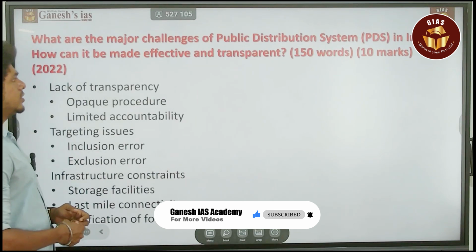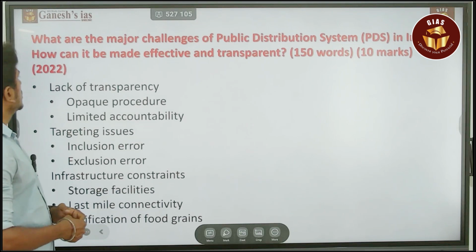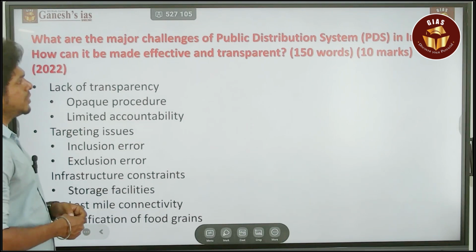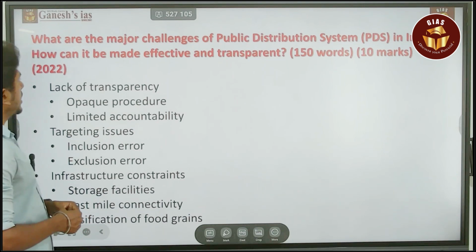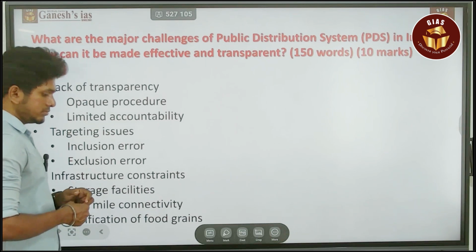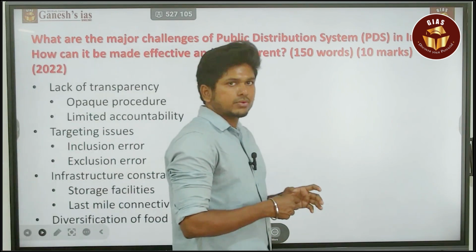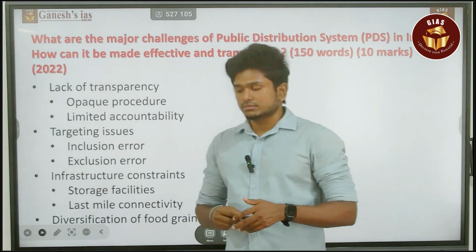It was asked in 2022. It is a 10-mark question with a 150-word limit. The question is: what are the major challenges of the public distribution system (PDS) in India? How can it be made effective and transparent? This is one of the easy and direct questions.